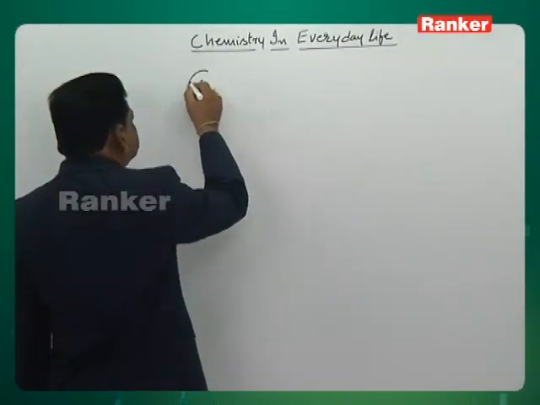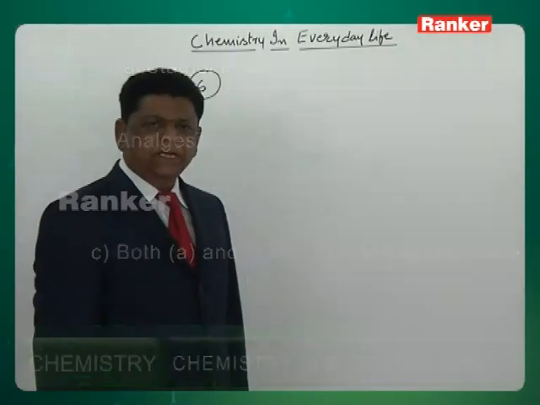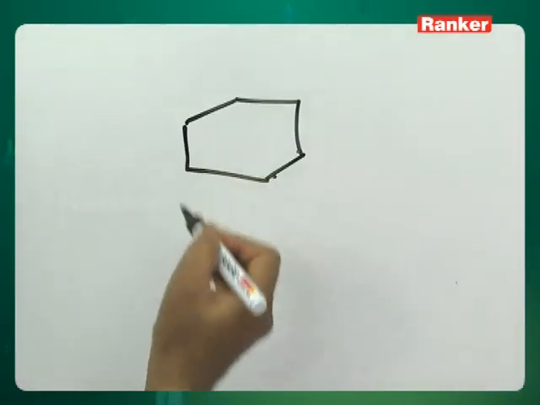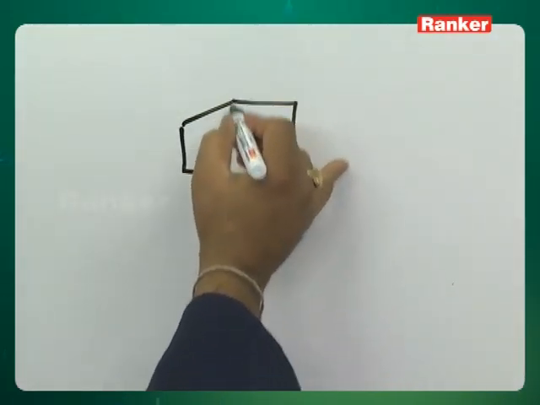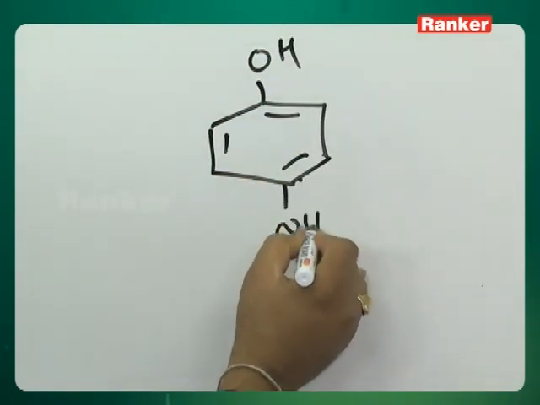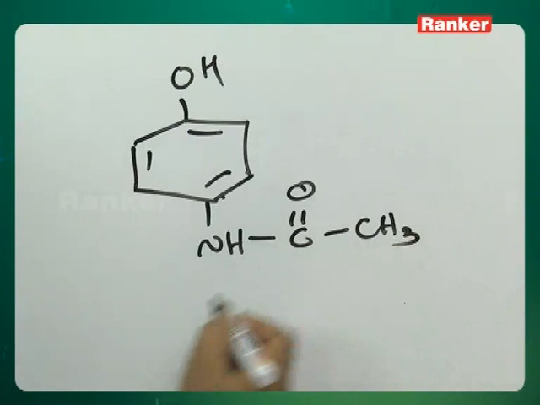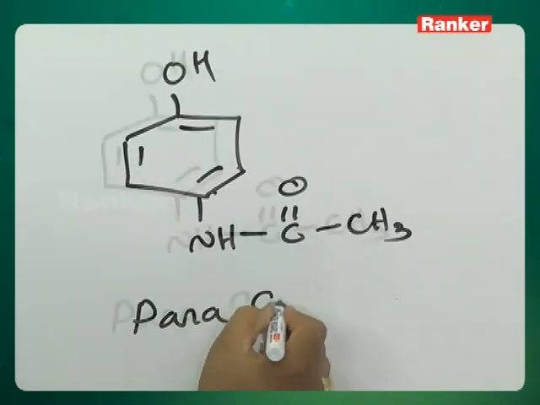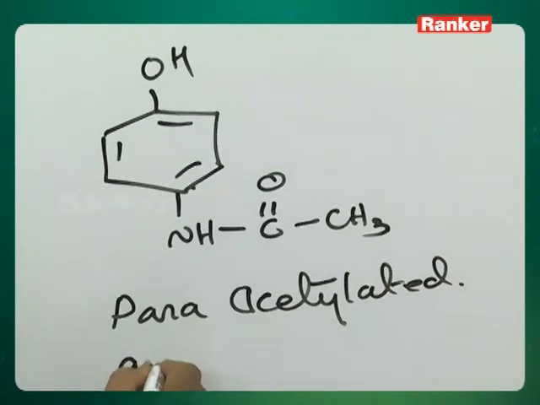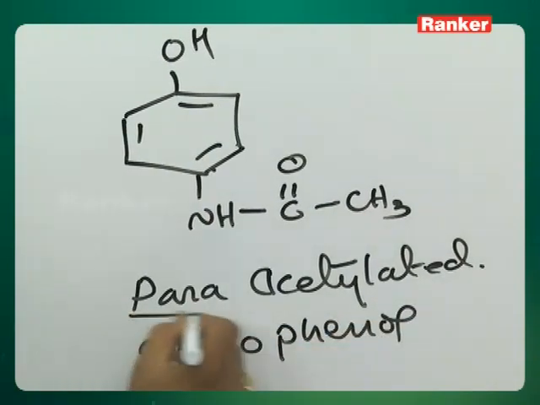Let us see question number 6. The question is, paracetamol is an... Paracetamol is a short name for para-acetylated aminophenol. It is a phenol actually, but the amino group is there at para, and this is acetylated. Aminophenol is shortly called paracetamol.